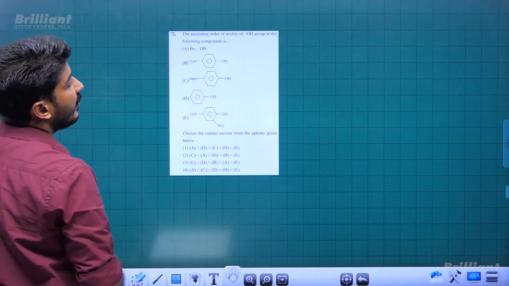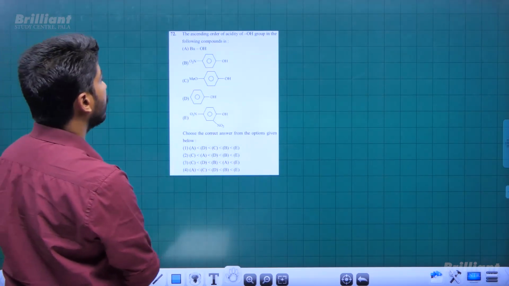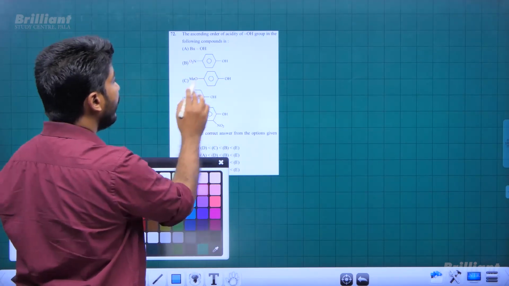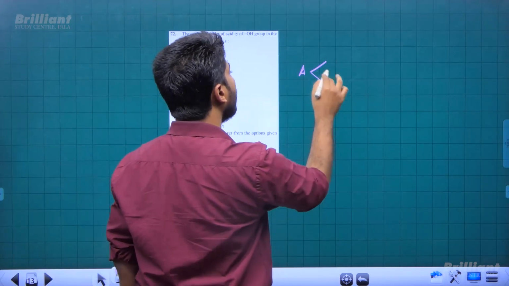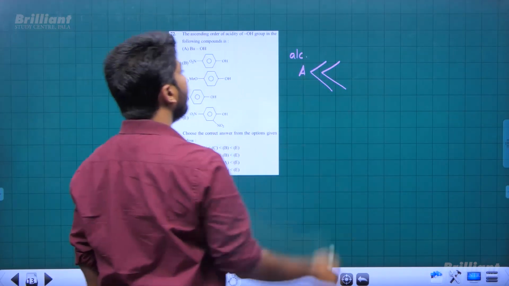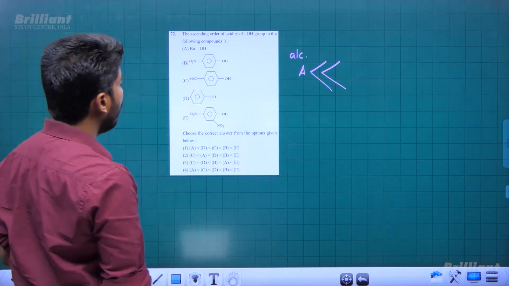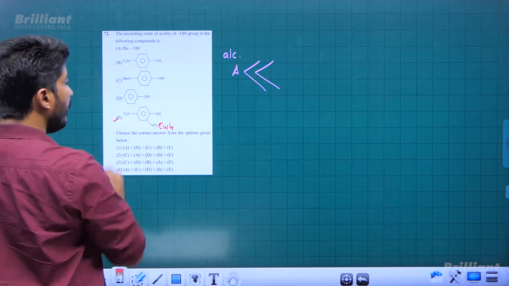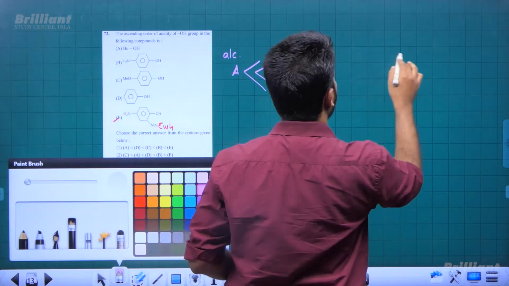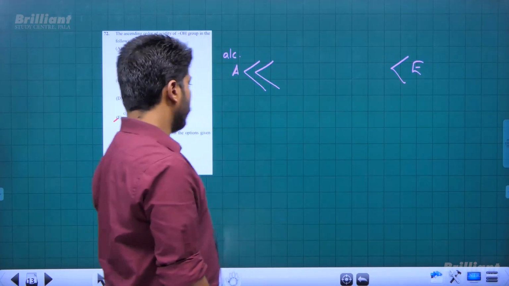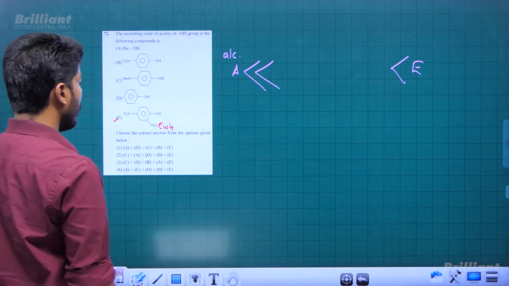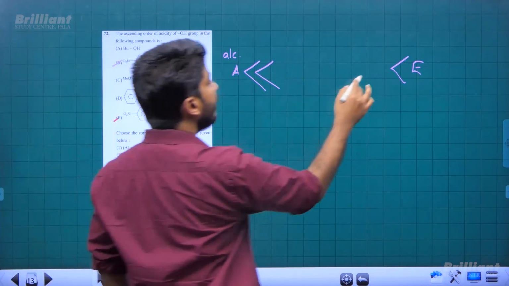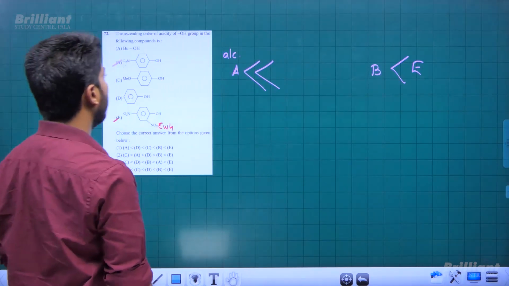Now, ascending order of acidity of the following phenols or alcohols. Butanol is given, then all phenols. So we know clearly alcohols will be far less acidic than phenols. And among these phenols, the phenol having 2 electron withdrawing groups will be most acidic. So E will be most acidic due to the presence of 2 electron withdrawing nitro groups. And now we have 1 nitro group in the case of B. So B will be the next or second most acidic compound.